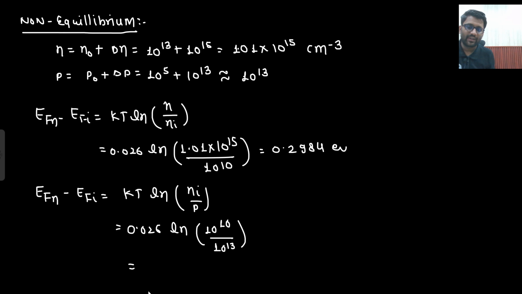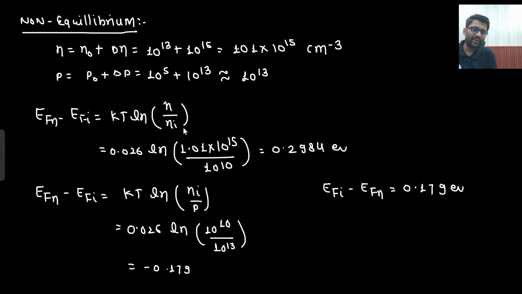If you solve it, you get 10 to the power minus 3, then you take ln and multiply by 0.026, which gives 0.179 but negative. That means EI minus EFN, you are getting 0.179.